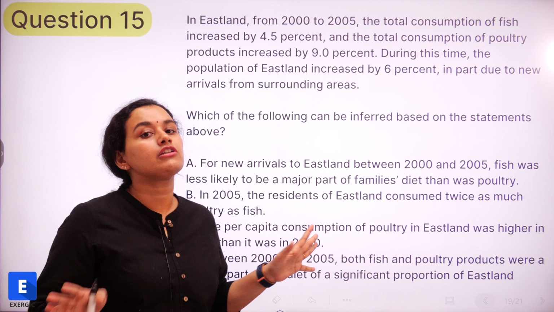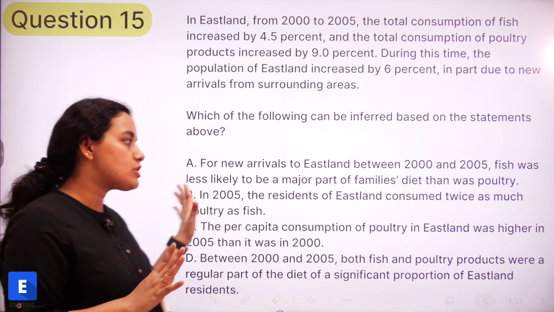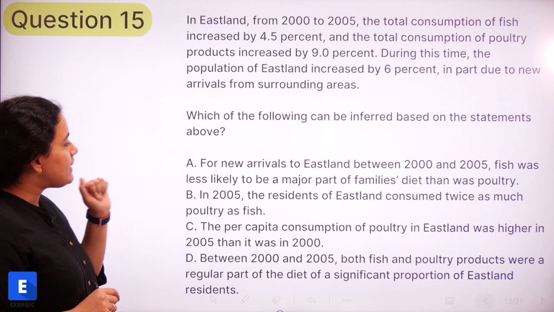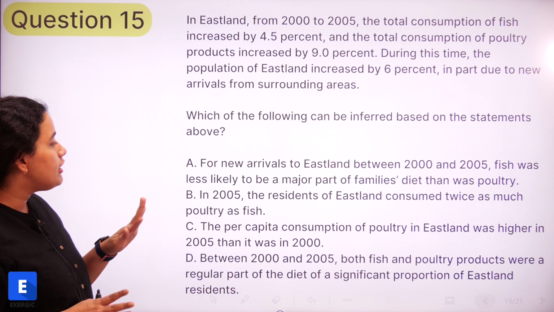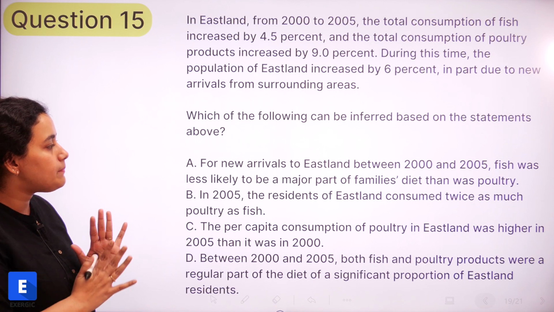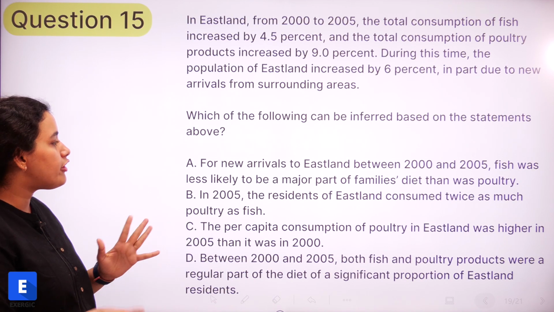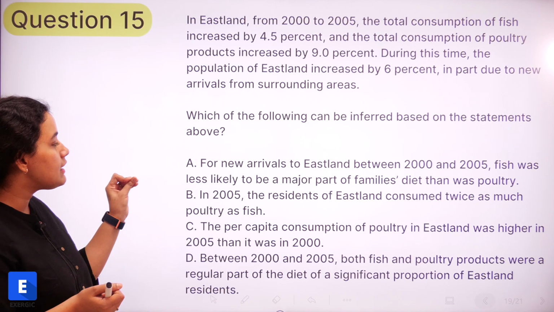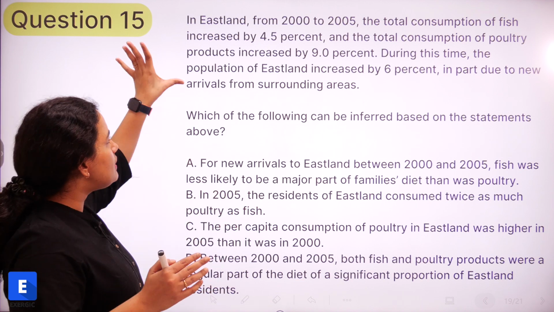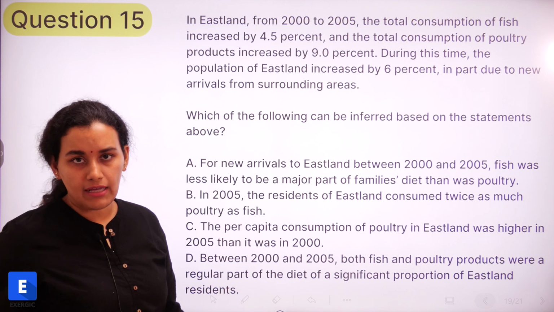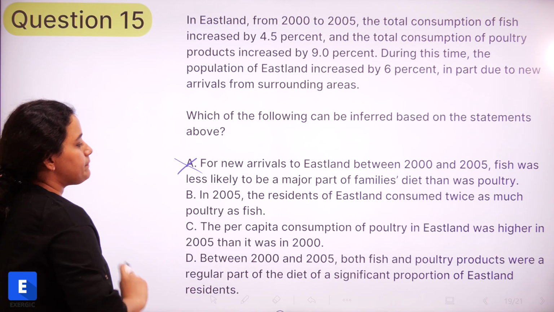Maybe the statements have nothing to do with the values or the percentages that have been given. Then we don't need to assume. So let's go through the options. Option A says for new arrivals to Eastland between 2000 and 2005, fish was less likely to be a major part of families' diet than was poultry. We have been given some information about the new arrivals, but from the data given in the passage, we don't have any such information, so we can't conclude this.